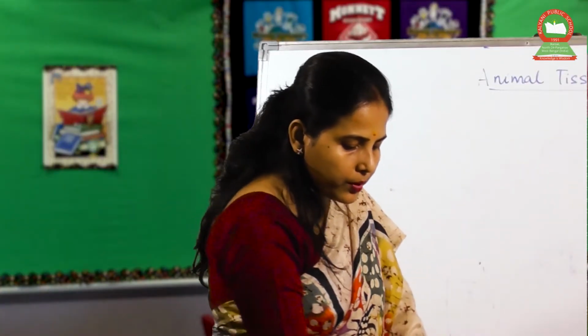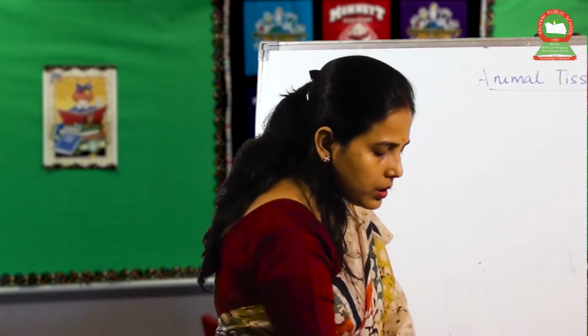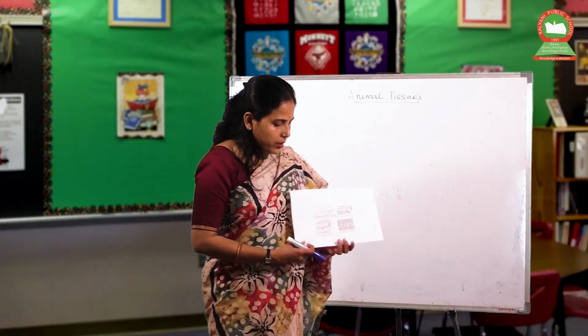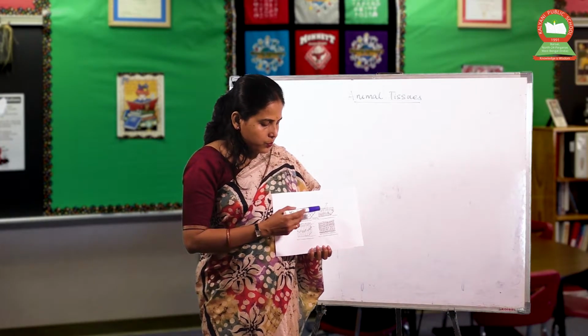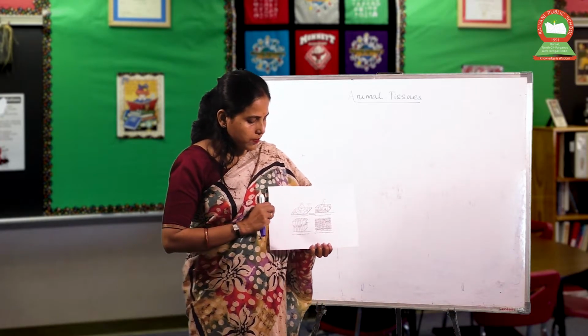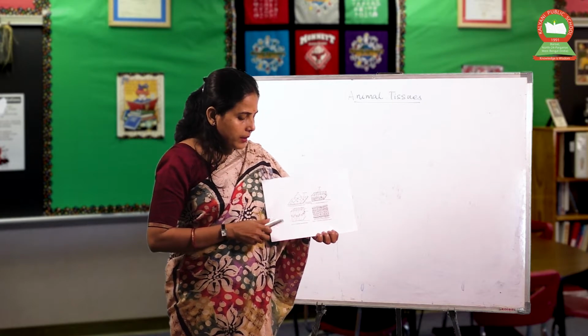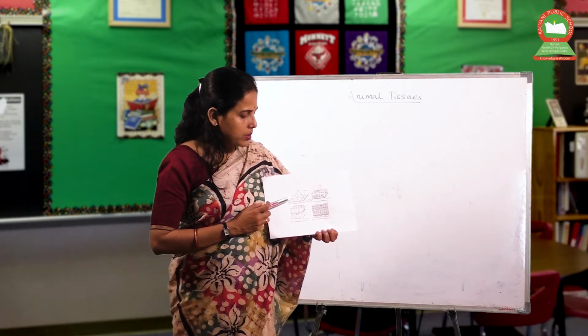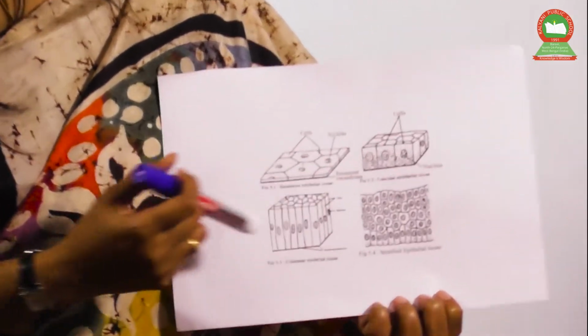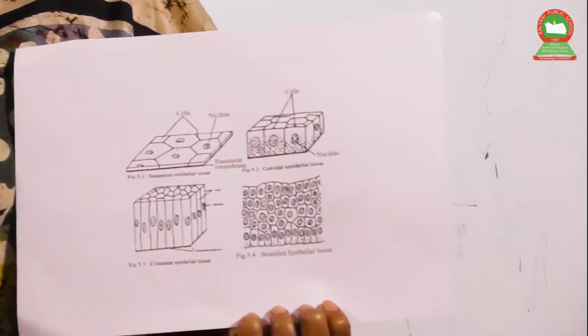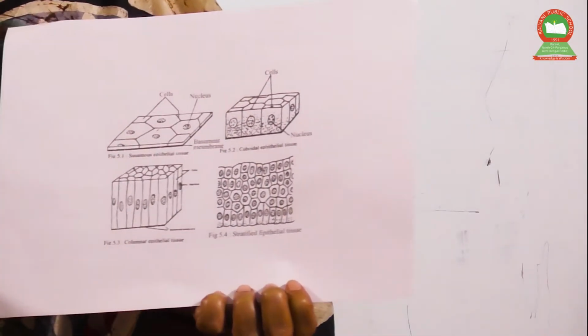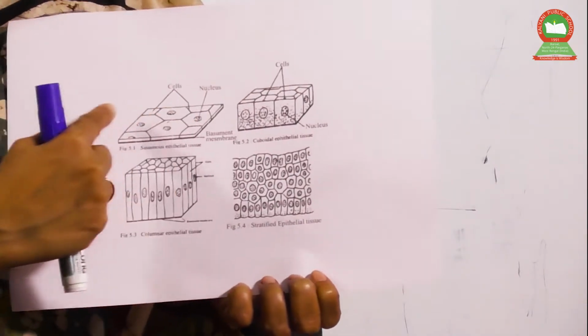Now, if we discuss the epithelial tissue elaborately, we come across four types. The first one is the squamous epithelium, which is present in all the organs where it acts as a base.